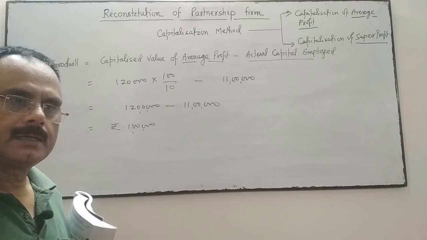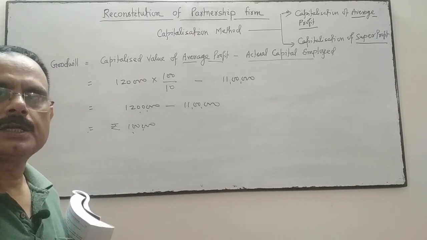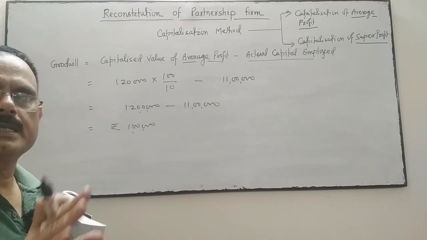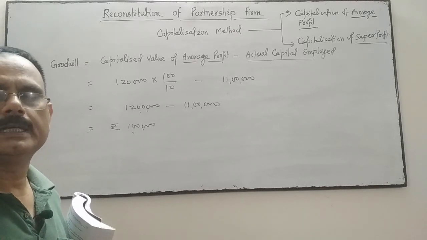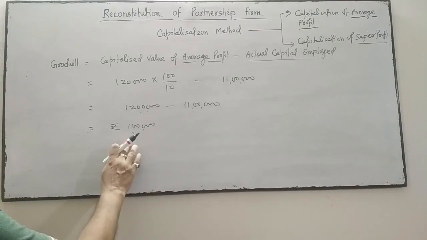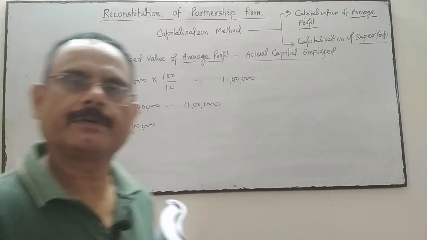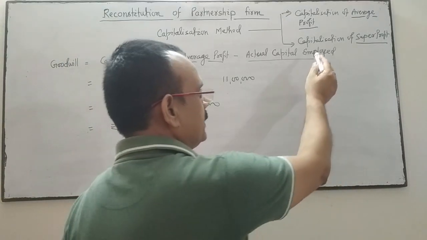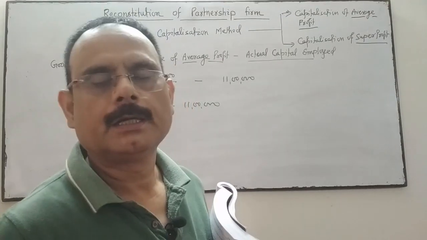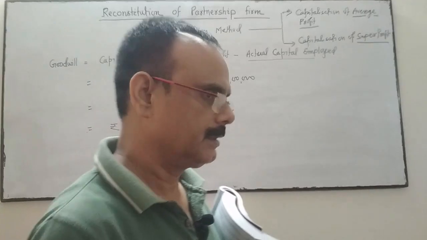Means the business carries on with a lesser amount of capital only when there is goodwill, a reputation of the firm. So the reputation of the firm here is 1 lakh, which we have calculated through the capitalization of average profit method. Earlier we calculated the capitalization of super profit method.